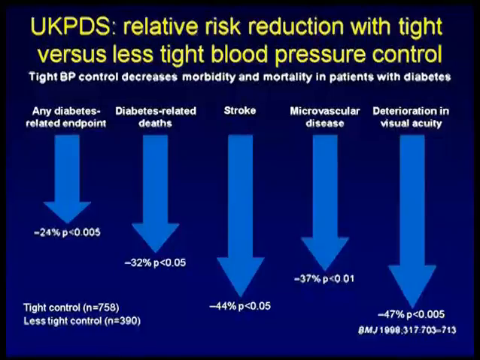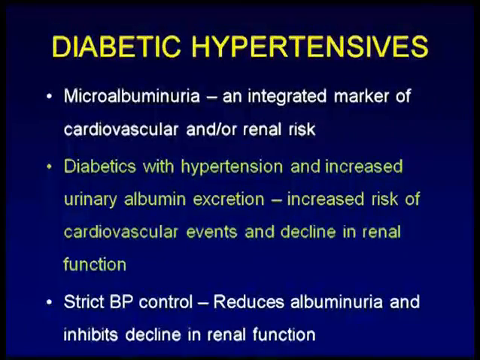So in diabetic hypertensives, when we talk about microalbuminuria, this is an integrated marker of cardiovascular and renal risk. It is almost like a clinical marker. When somebody has microalbuminuria, that means he already has some microvascular complication. And diabetes and hypertension, along with increased urinary albumin excretion, has increased risk of CV events. Obviously, their renal function is going to decline over time, and strict blood pressure control reduces albuminuria, and it also inhibits further damage of the renal function.